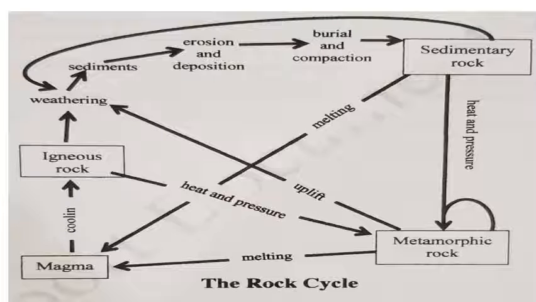My dear students, here I have given the picture of the rock cycle to help you understand more easily and in more detail. Please go through the picture which is provided on the screen in front of you. The rock cycle: how the igneous rocks change into sedimentary rocks, again sedimentary rocks into metamorphic rocks. Metamorphic rocks will change into sedimentary rocks, sediments or igneous rocks. How the rock cycle takes place. Have a glance at the picture.